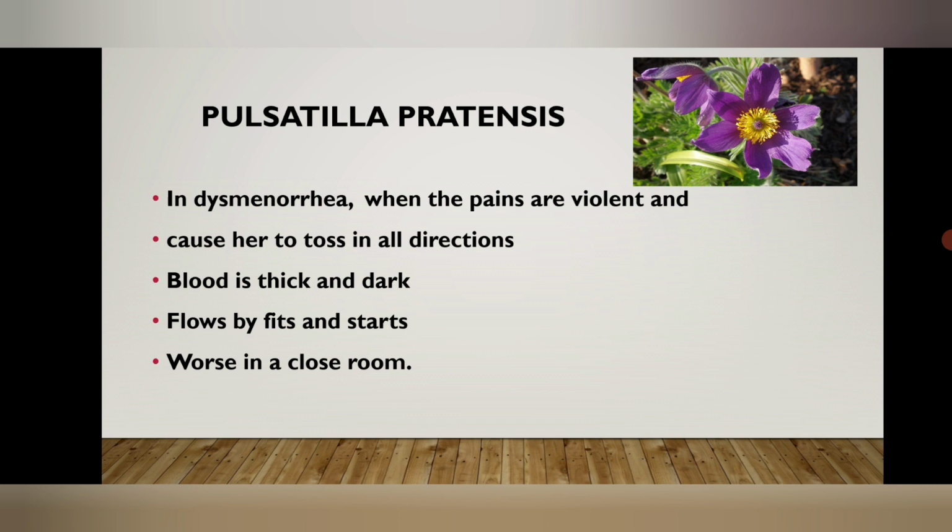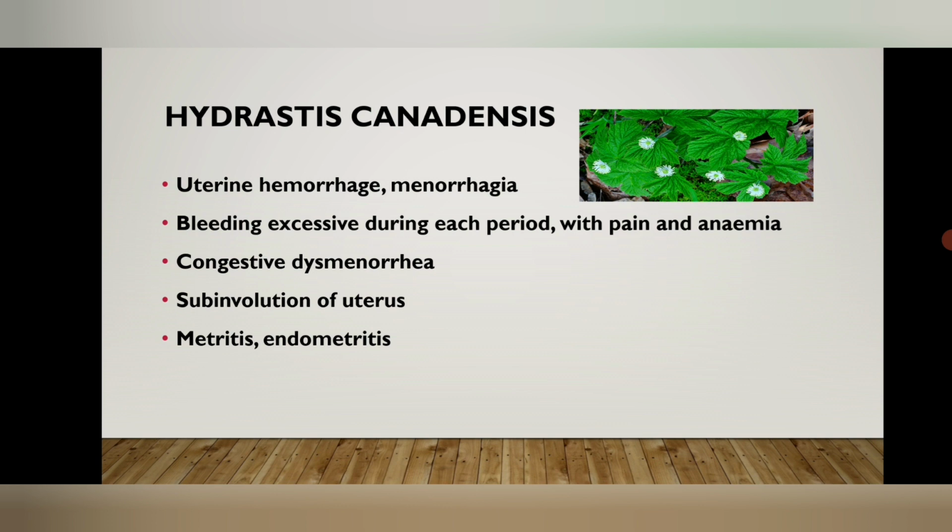The characteristic of hemorrhages is important. The blood is thick and dark, and it flows by fits and cramps, and the dysmenorrhea is very severe in cases of Pulsatilla. And the mental symptoms of the patient, mild and weeping tendency, are also important indications of Pulsatilla.